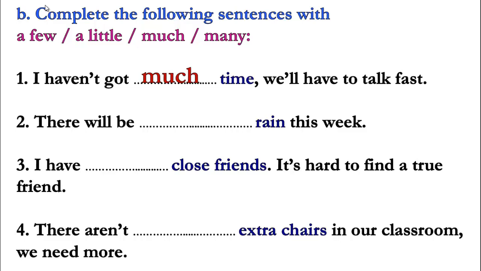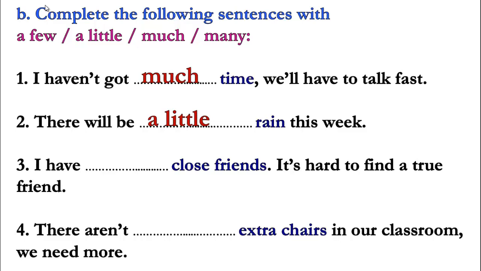Number 2, there will be rain this week. Rain, rain. He says rain here. Can we count the word rain? Excellent, we cannot count the word rain. And here we have a positive sentence, so it's going to be a little. A little.